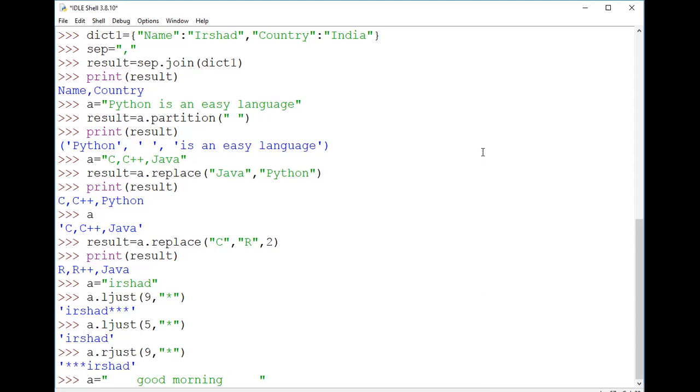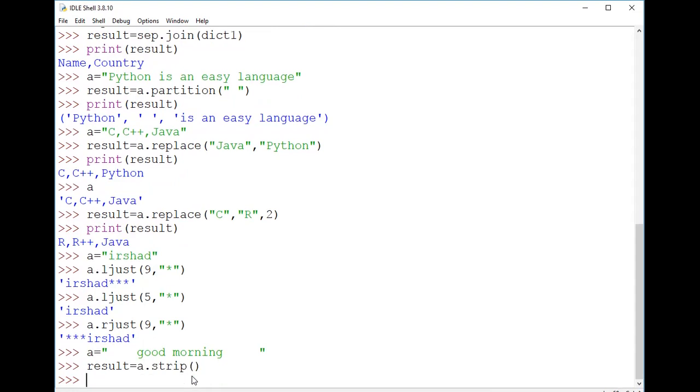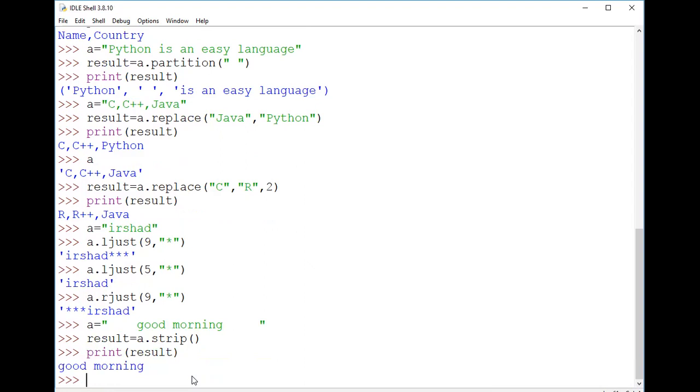Whenever we use the strip method, it removes all such spaces. If I store the result of a.strip(), you can see that the excess spaces we had taken previously have been removed. Now only good and morning are there.